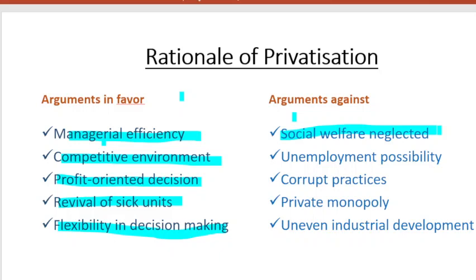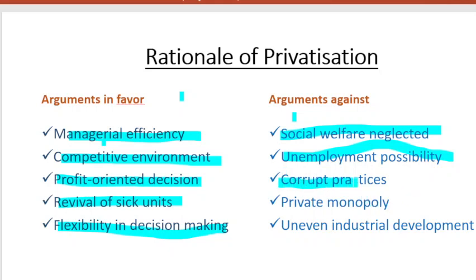So social welfare somehow gets neglected. Then unemployment possibility, to cut the cost of production. They may make the employees go out of the job, just for cost cutting. So this unemployment possibility still stays there.